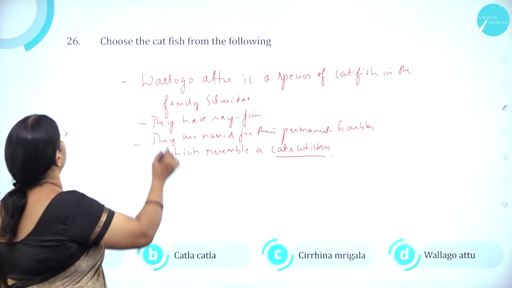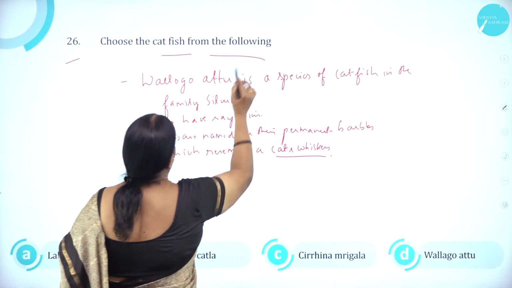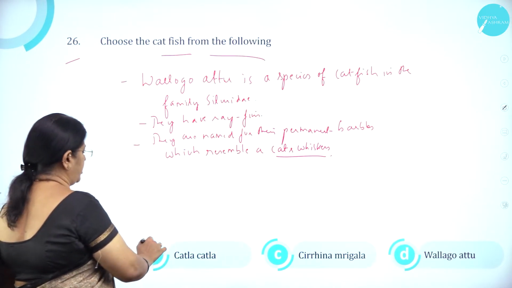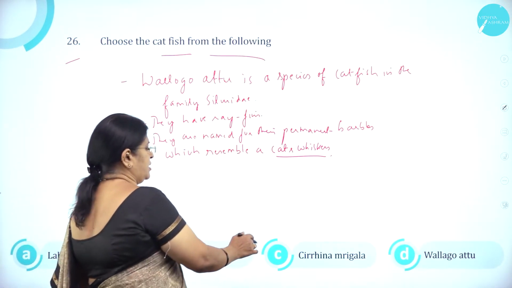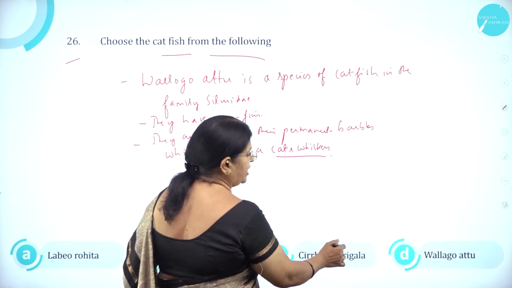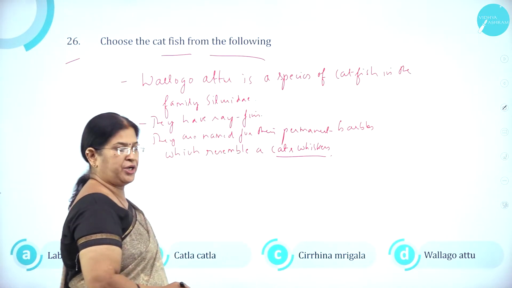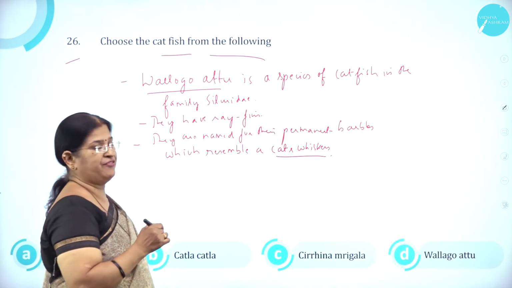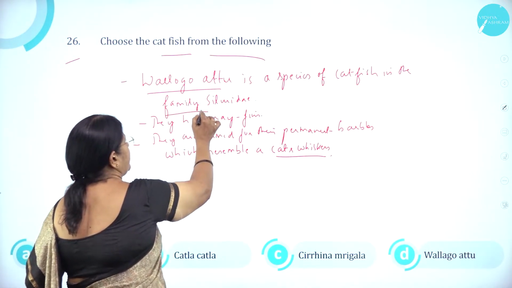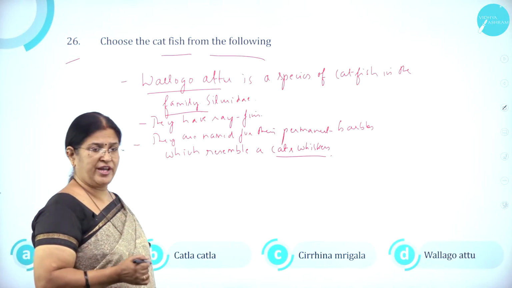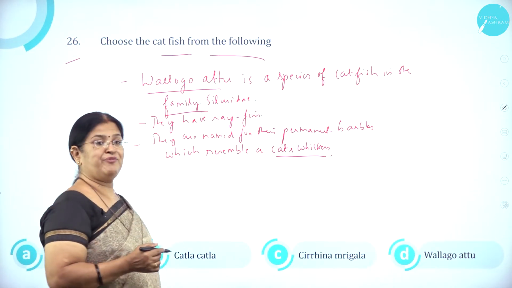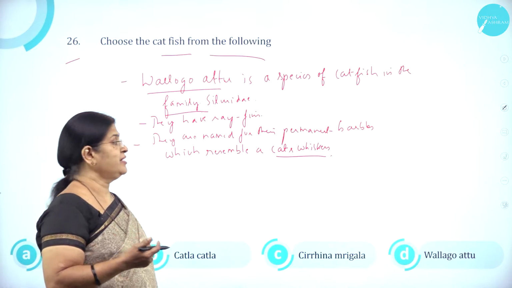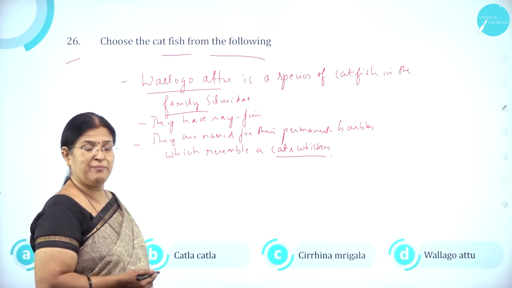Moving on to question number 26. Choose the catfish from the following. Option A, Labeo rohita; B, Catla catla; C, Cirrhinus mrigala; and D, Wallago attu. It is Wallago attu, which is a species of catfish belonging to the family Siluridae, and they have ray fins and are named for their prominent barbels, just like cat whiskers, hence the name catfish.